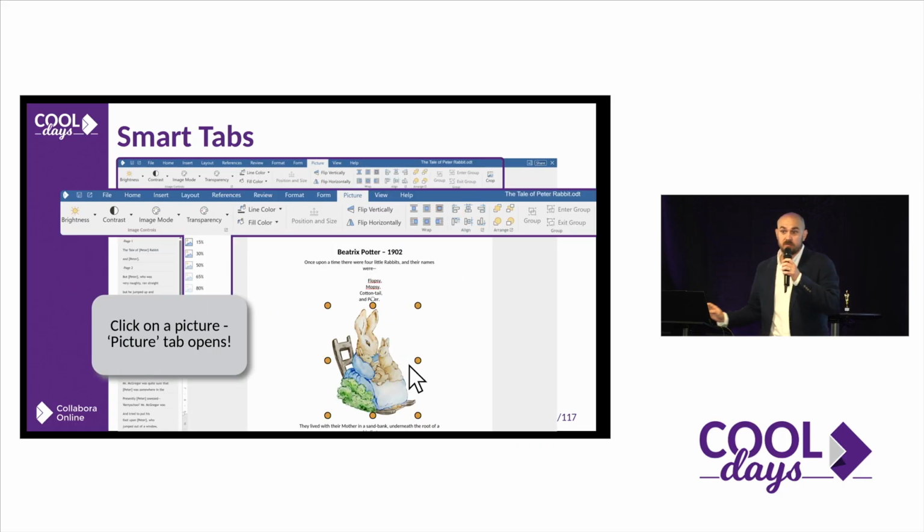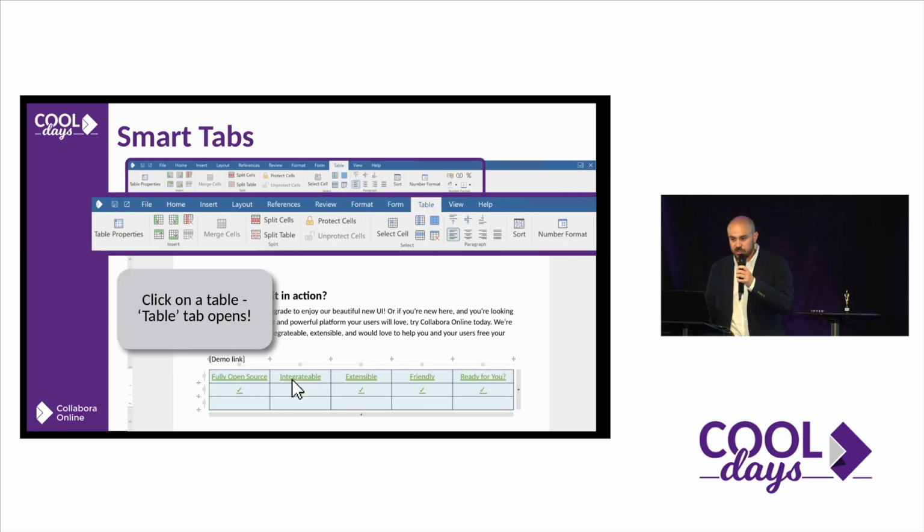Then the smart tabs. Yes, again, smart, because when you click on a picture, then you have the tab with all the things that you can do on that specific picture and all the functionality that is there. In the past, obviously these specific features were there, but you needed to find them. And right now it's easy because you click, the new tab appears, and you can interact with the image very easily. It's what the user expects to have, no?